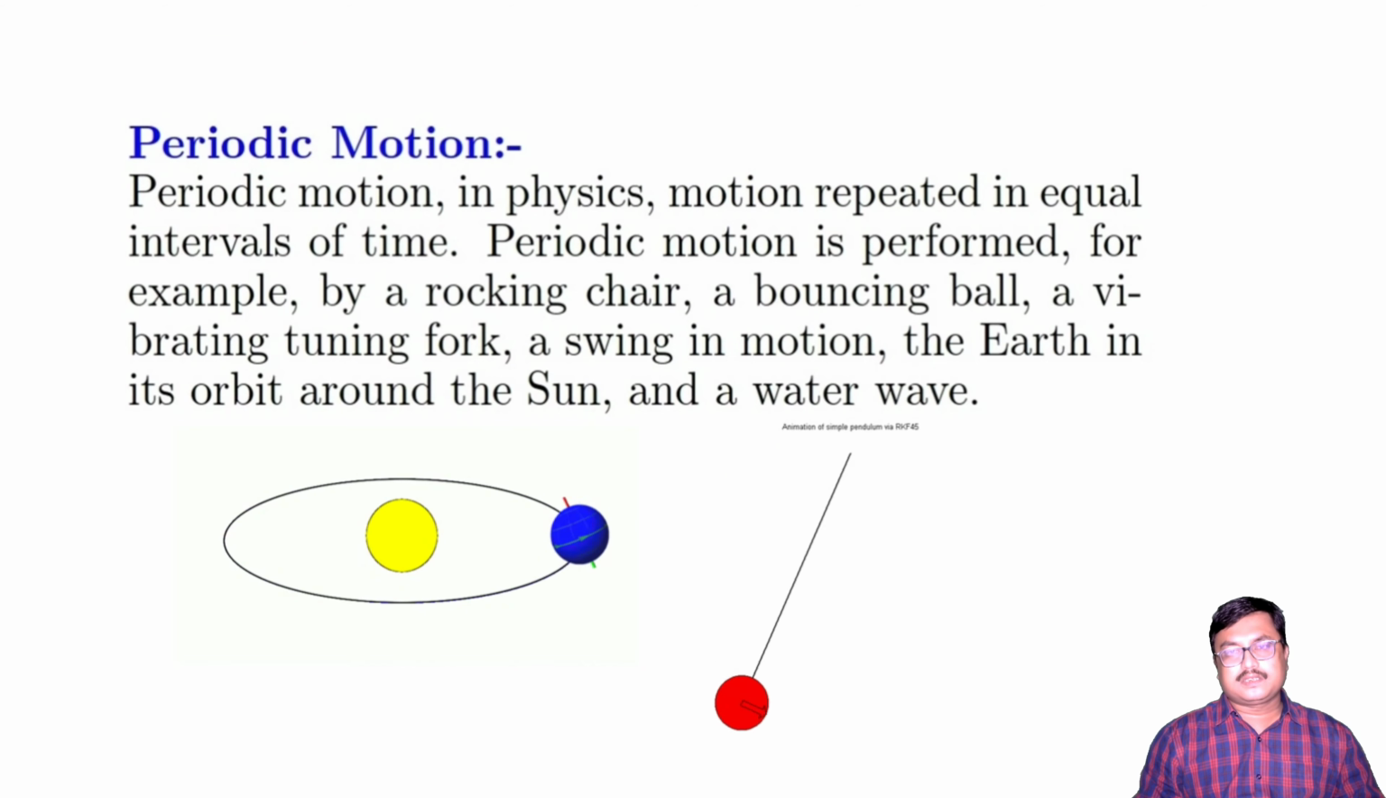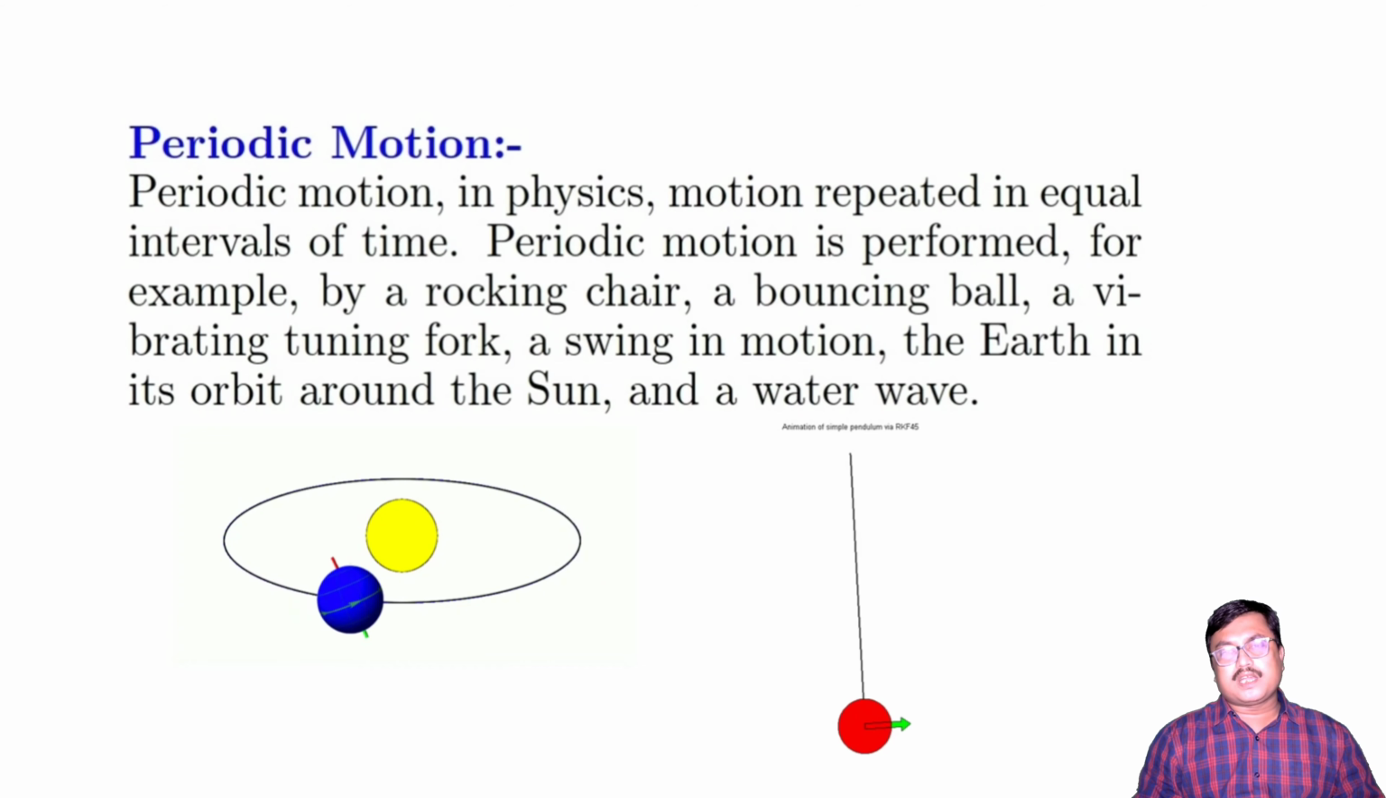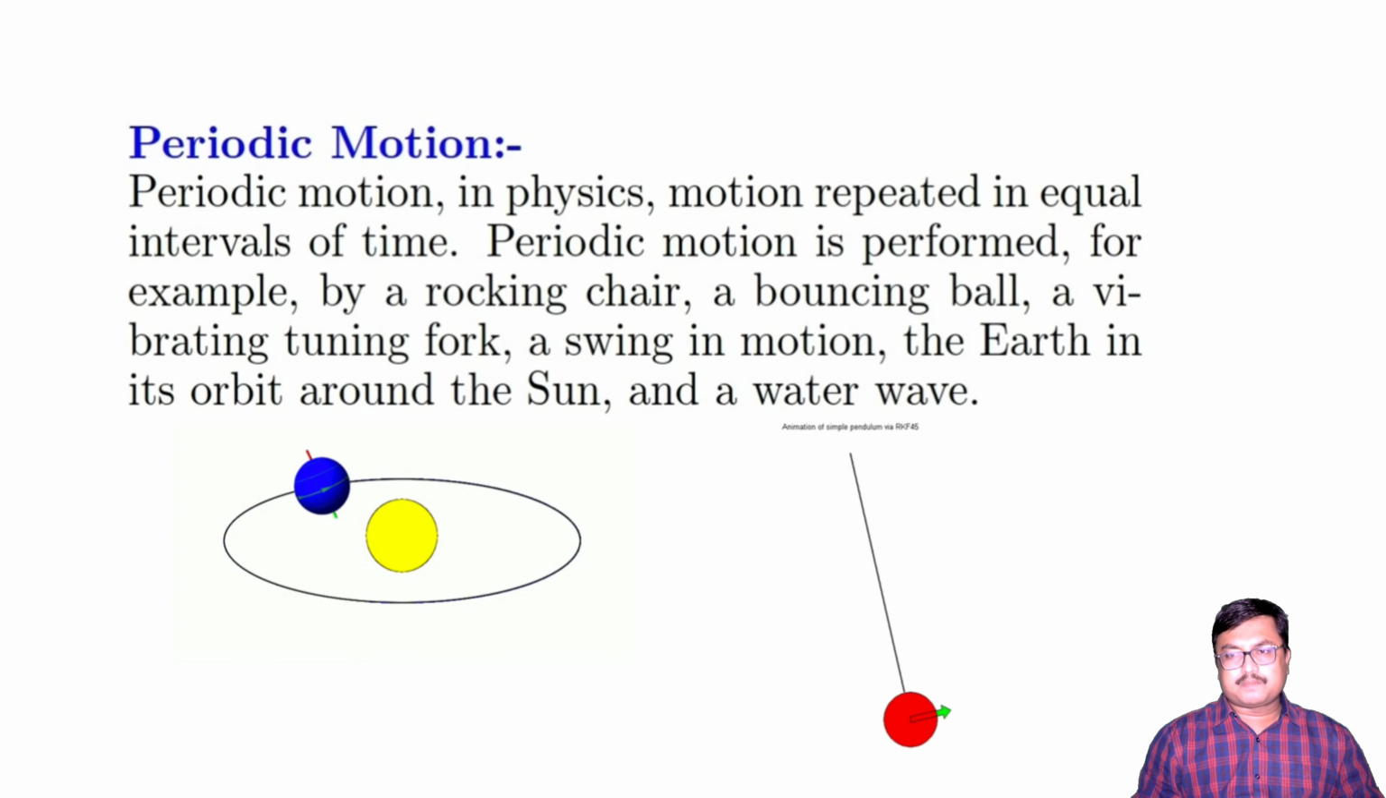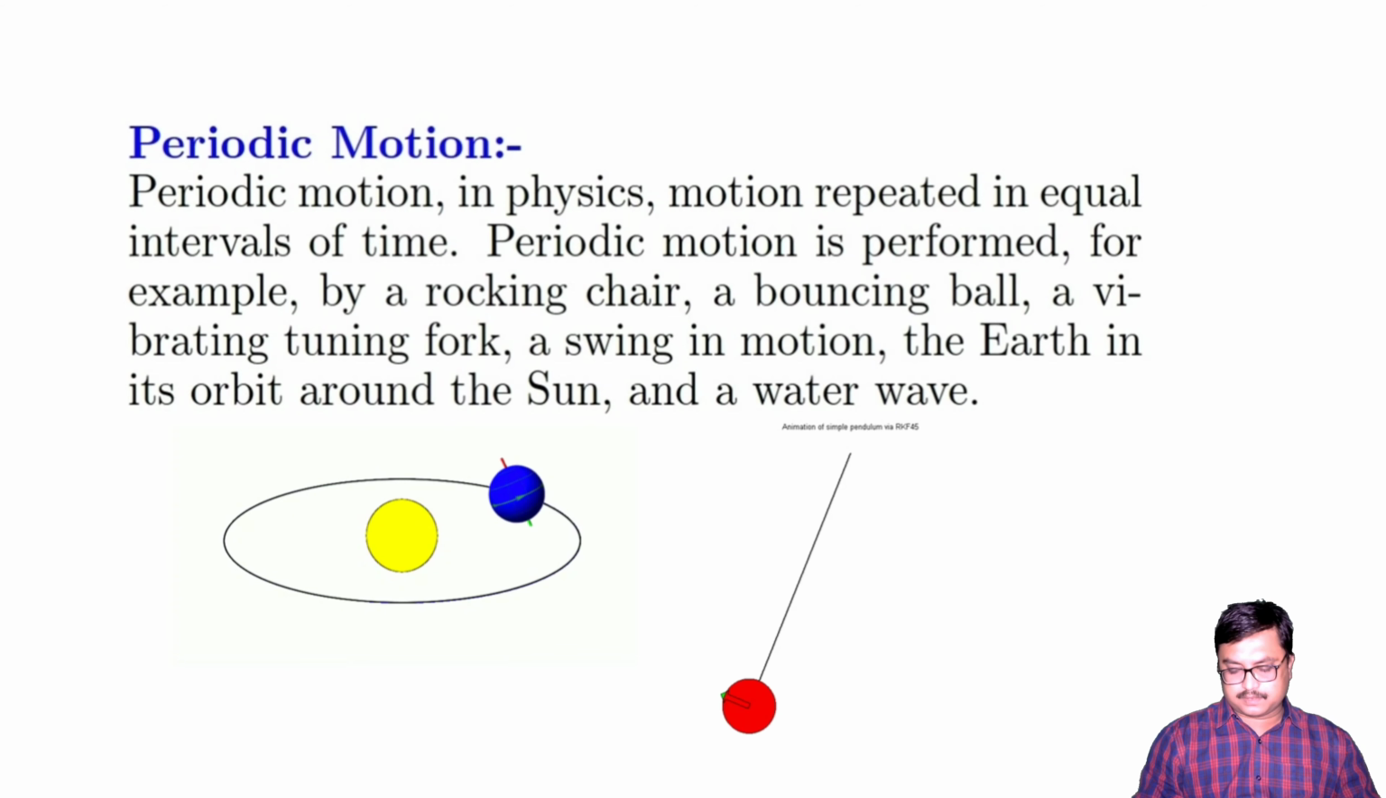Periodic motion. In physics, the motion repeated in equal intervals of time. Periodic motion is performed, for example, by a rocking chair, a bouncing ball, a vibrating tuning fork, a swing in motion, the earth in its orbit around the sun, and a water wave.